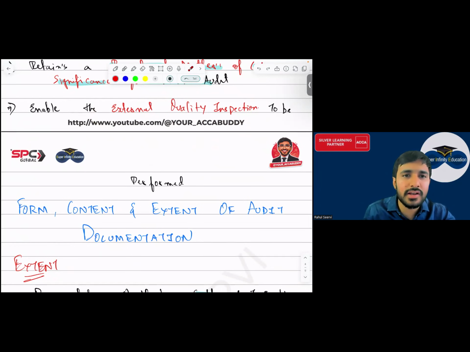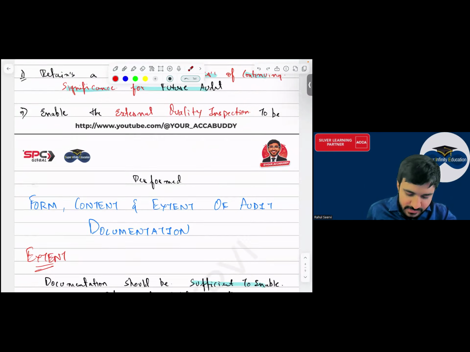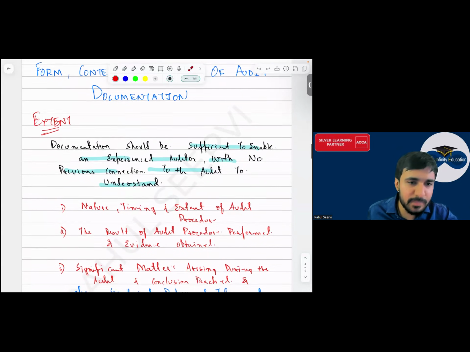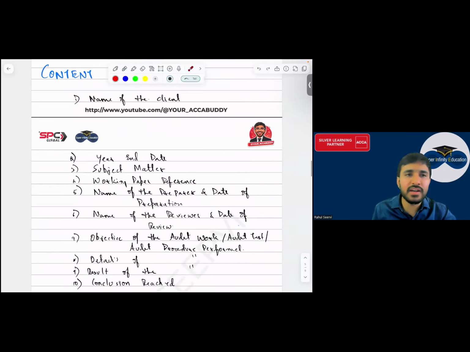We will send a third party to inspect whether everything is done properly or not. In that case, the document which I've done will help them to check, okay, इसने अच्छे से काम किया. Yes sir. Then form extent, not so important, but you have to remember that each and everything is mentioned. Yes sir. Then content important.